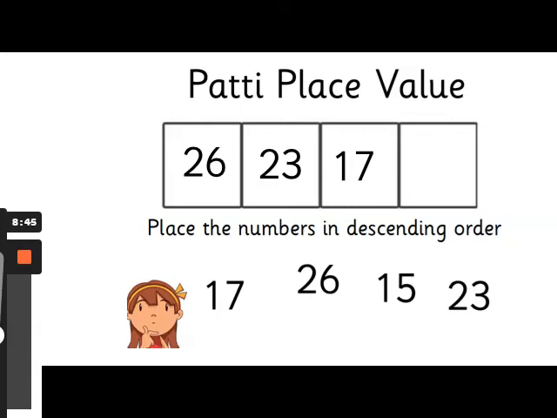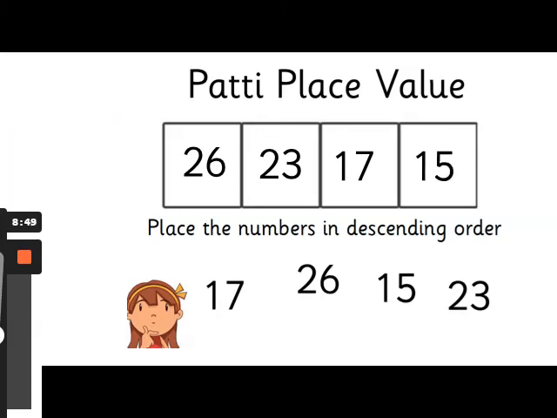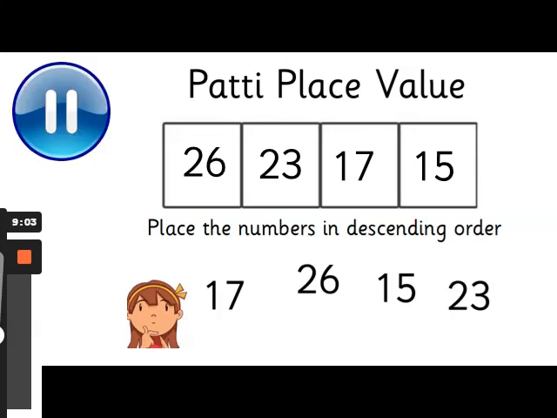What's the next number going to be and why? Brilliant, the last number is 15. 15 is the smallest number that Patty gave us because it only has 1 ten in the tens column and 5 ones in the ones column. So it's the smallest number out of all the others.